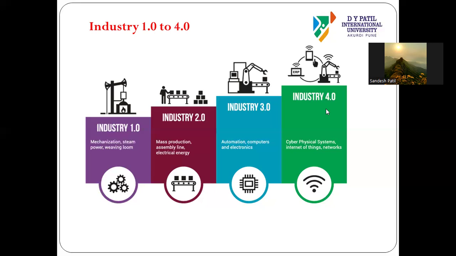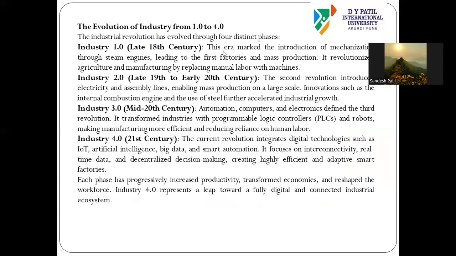Now, look at this part of the evolution and these examples. You can explain this for each and every part. At 1.0, what happened; at 2.0, what happened; at 3.0, PLCs, robots, manufacturing processes. At 1.0, we had only labor work and some components that people manufactured in the 18th century. At 1920, we had some mass production, and then the evolution in the 21st century, where we have systems of IoT and big data.